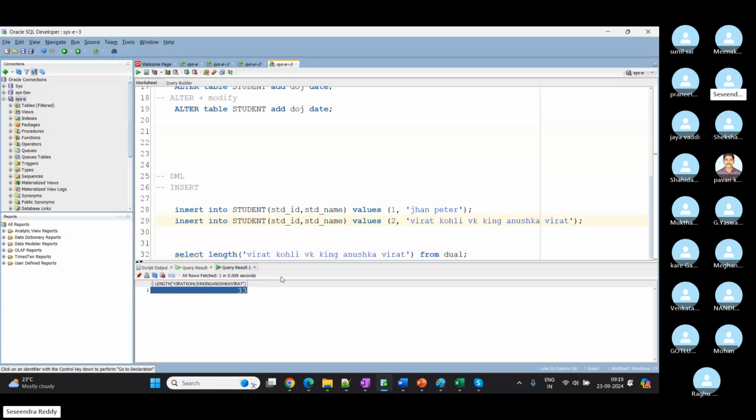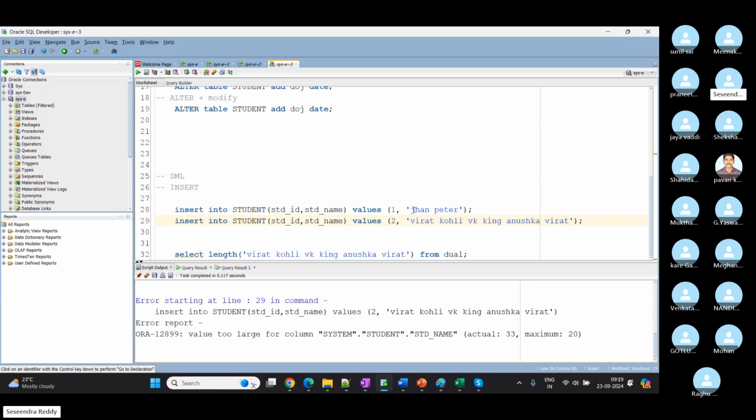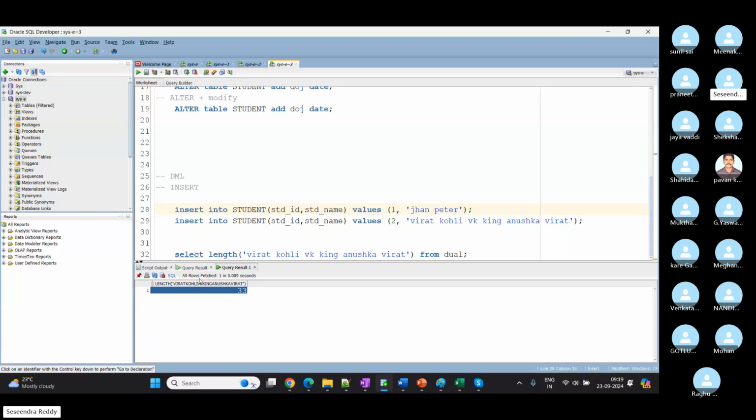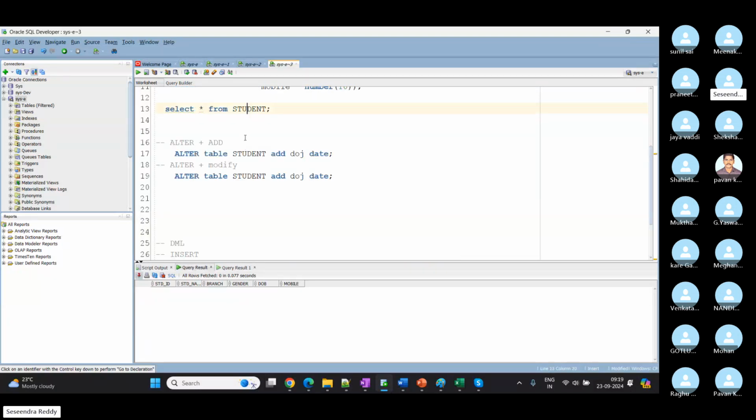So let's say now I'm going to insert the same. When I inserted my first student info, where I see ID as 1 and name John Peter, which has only 10 characters, it got inserted, and we can see that student info in our table.